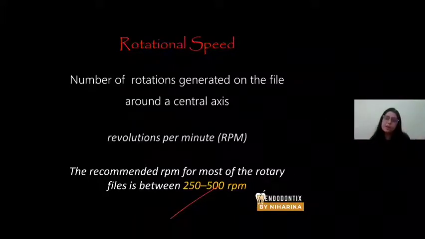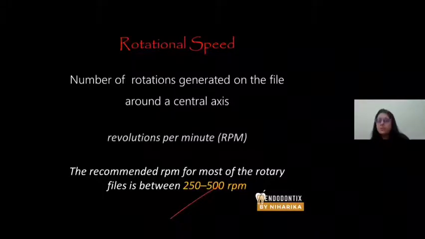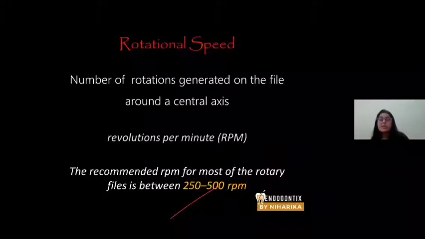Some files are meant to be used at 300 rpm, some at 400 rpm. So each file, depending on its manufacturing procedure, has a particular speed of use, right? The recommended RPM for most rotary files after scientific studies is 250 to 500.